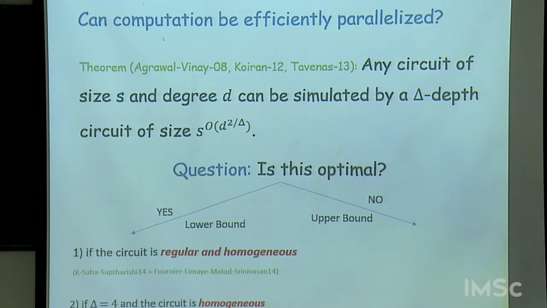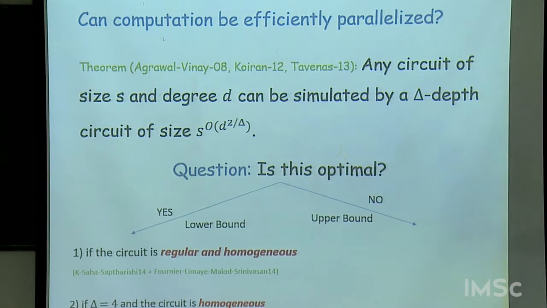And secondly, by regularity I mean the following: our circuit naturally consists of layers, and the regularity condition is that at each layer all the nodes should have the same fan-in. If these two conditions are satisfied, then this is indeed optimal.